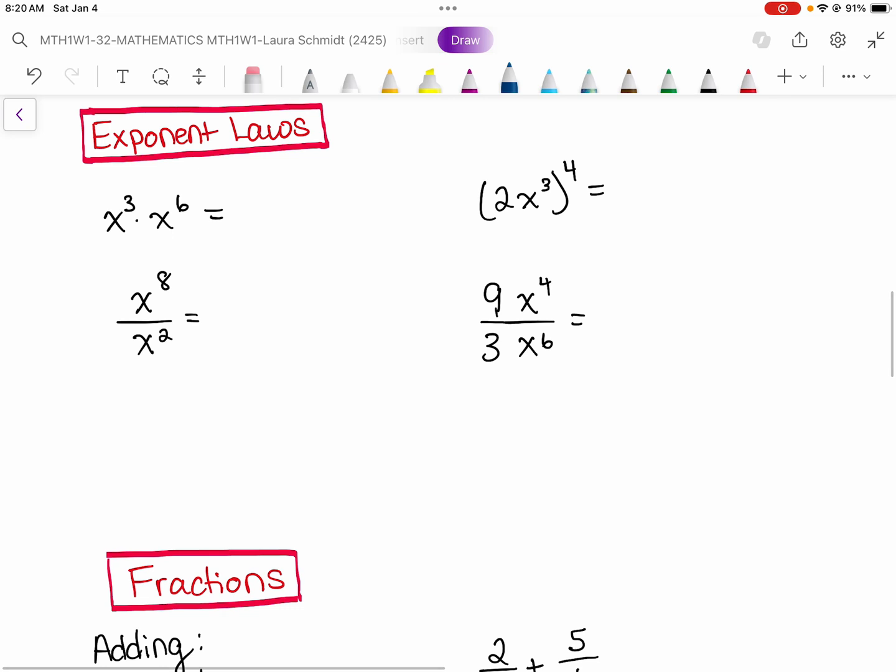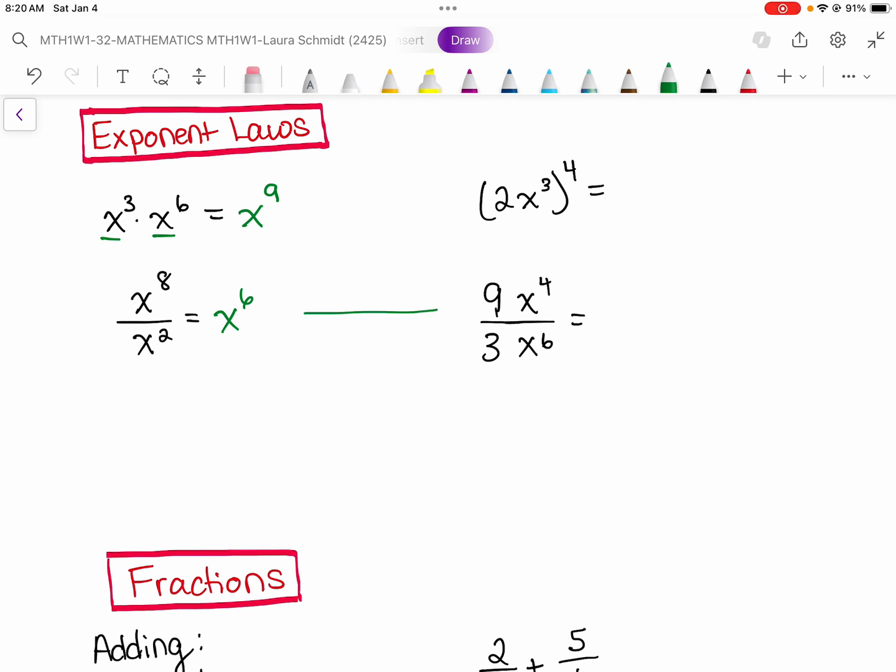Exponent laws, this is a tricky topic. There were like 5 exponent laws that we learned, I think, or 4. One of them was multiplication. When we're multiplying two things that are the same base, we can add their exponents. So this will become x to the power of 9. When we're dividing two bases that are the same, we can subtract the exponents. So 8 minus 2 is 6.